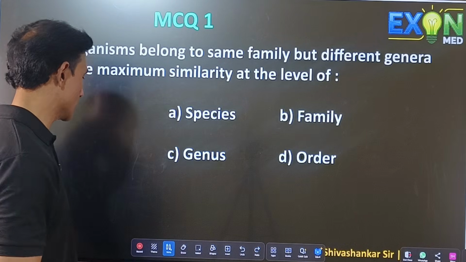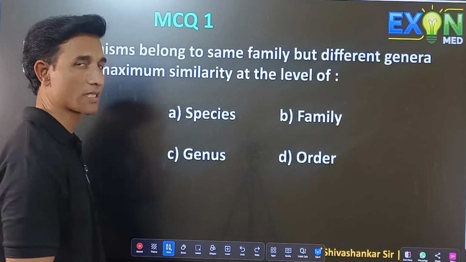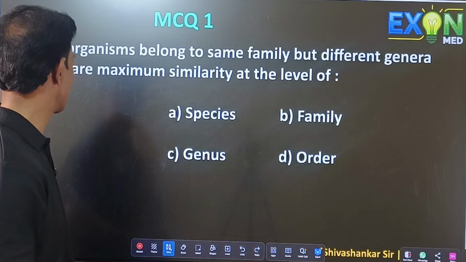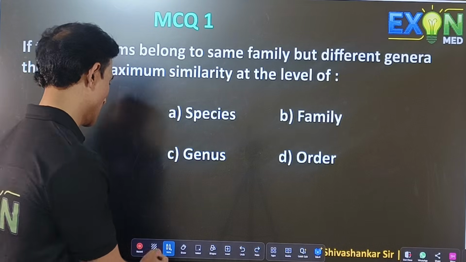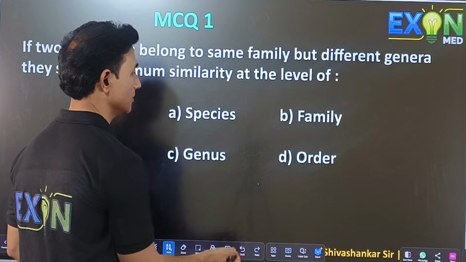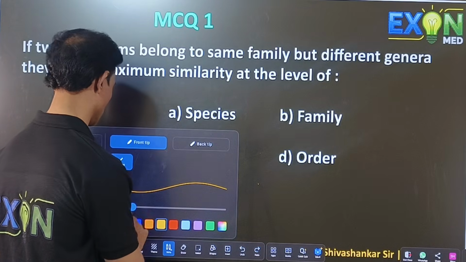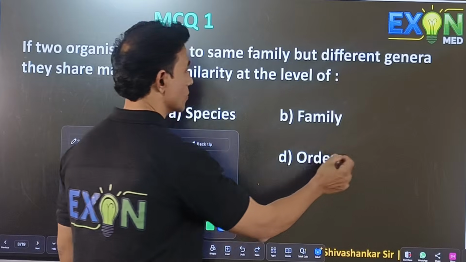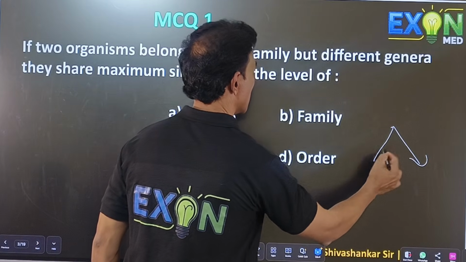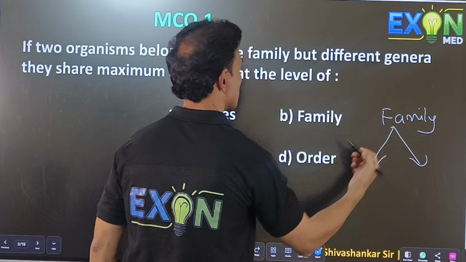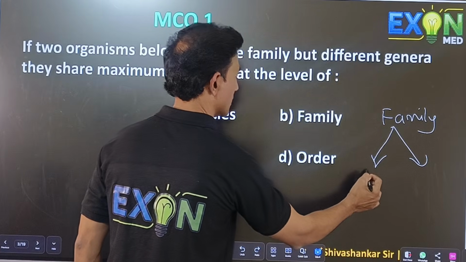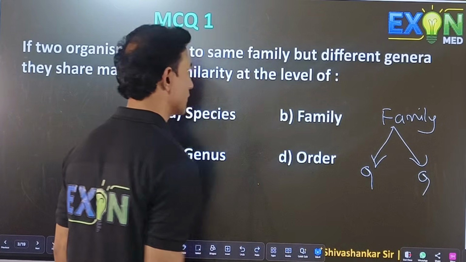If two organisms belong to the same family but different genera, they share maximum similarity at the level of. So two organisms are there, belonging to the same family, but this genus is different and this genus is different.